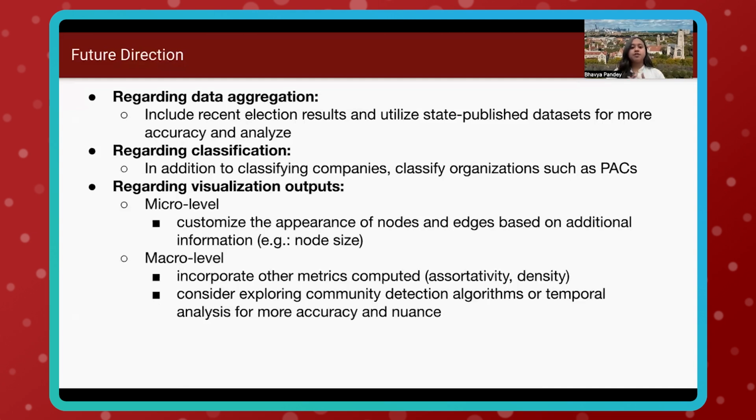And lastly, for the visualization output step, in the future, we would like to customize the appearance of the nodes and edges based on additional information, such as node size based on size of entity, such as for donor companies, or even other metrics that can be computed, such as assortativity or density. Additionally, we would also consider deploying community detection algorithms or some kind of temporal analysis to observe exactly how connections and clusters evolve over time or different election time periods to improve the analytical depth here.